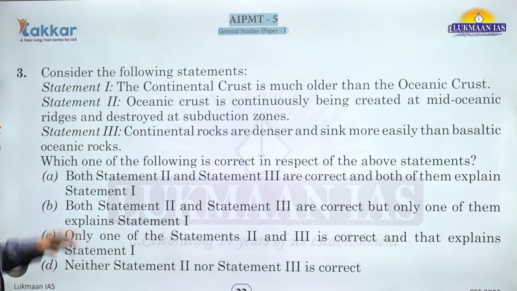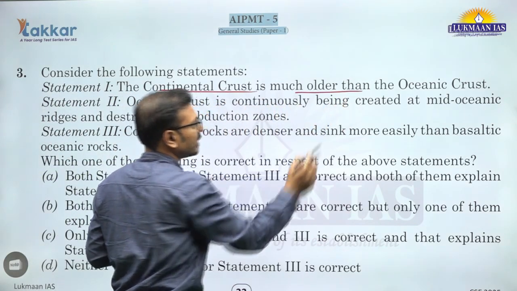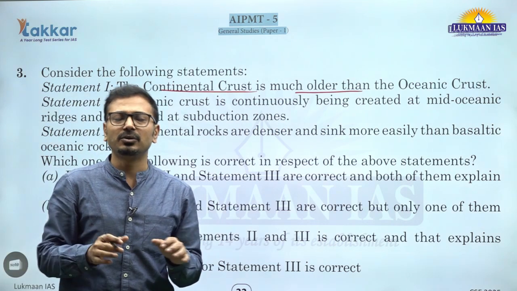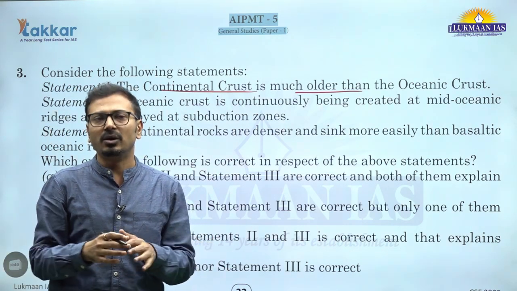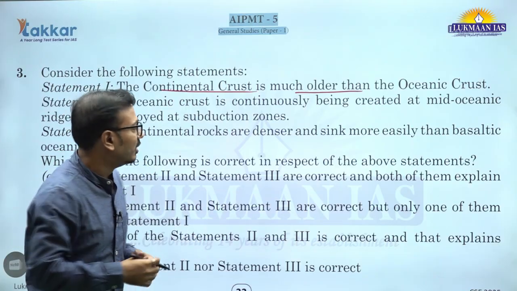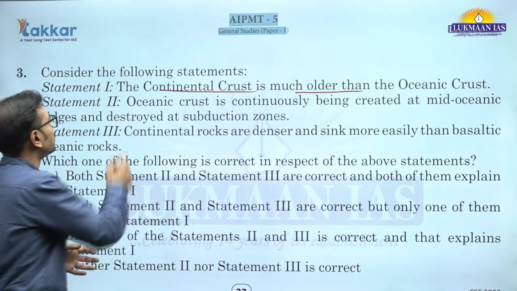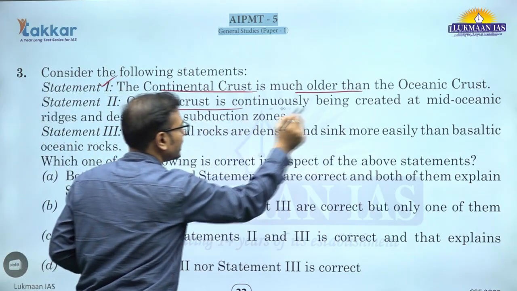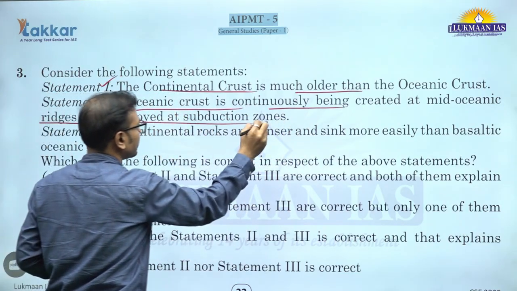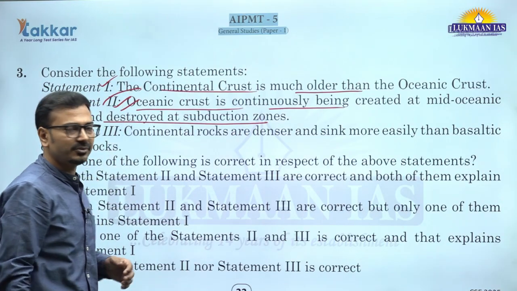Now next is regarding geomorphology. Continental crust is much older than oceanic crust. This is true. We have observed that nowhere around the world on the earth's surface is oceanic crust older than 200 million years, we can say. So continental crust is much older than that. That is true, we can say. Ocean crust is continuously being created at mid-oceanic ridges and destroyed at the subduction zone. This is correct and it is also one of the explanations for this.